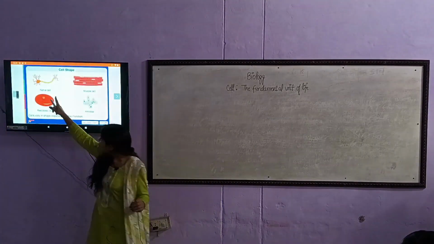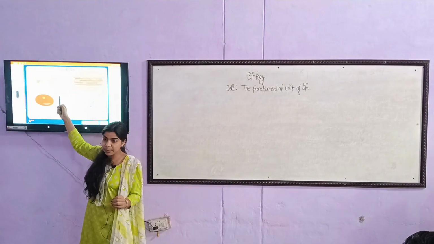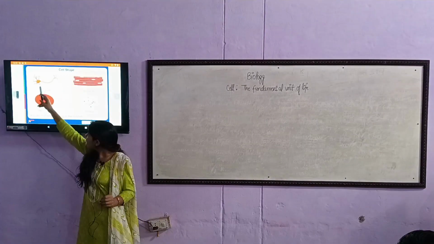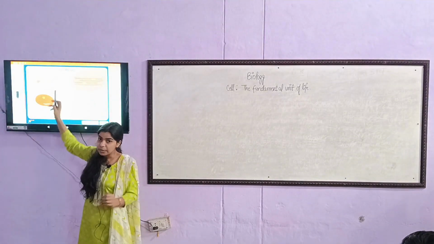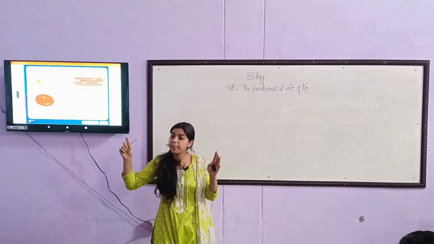Like you can see here a nerve cell is present. A nerve cell looks like this. They are long and branched.